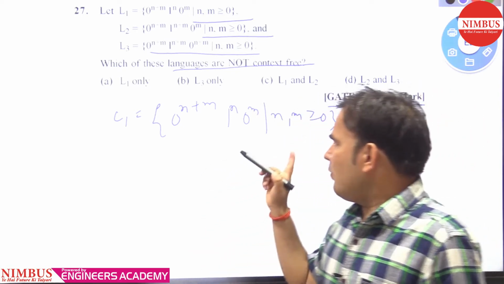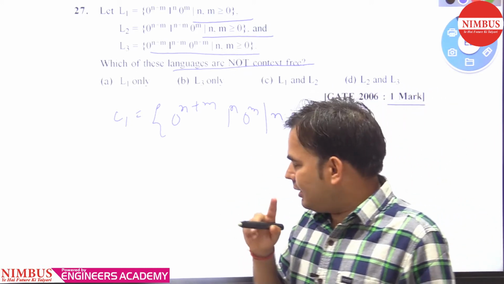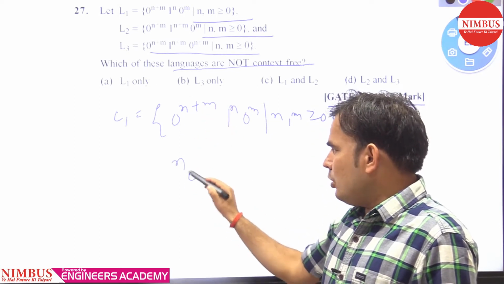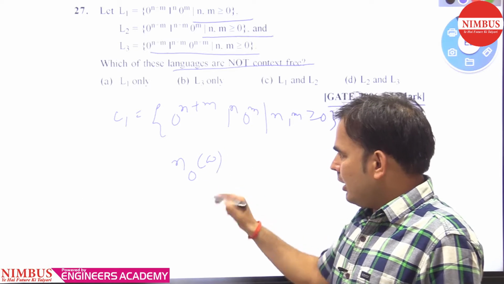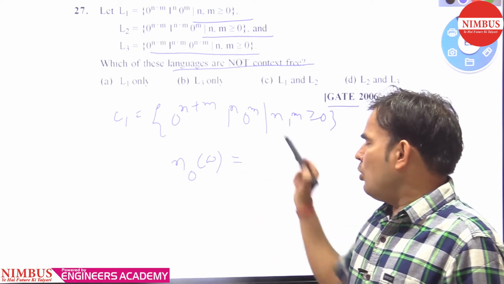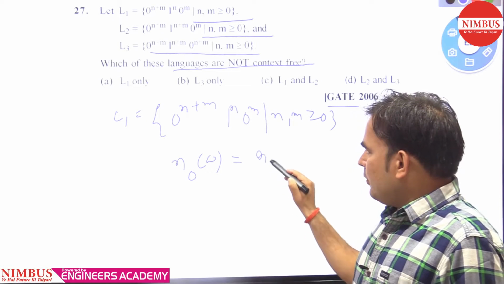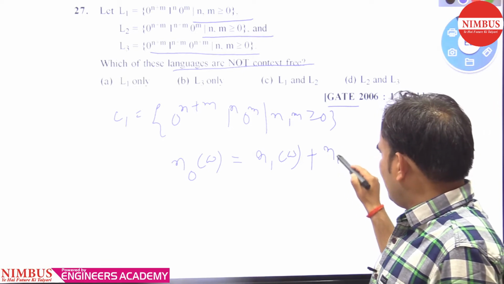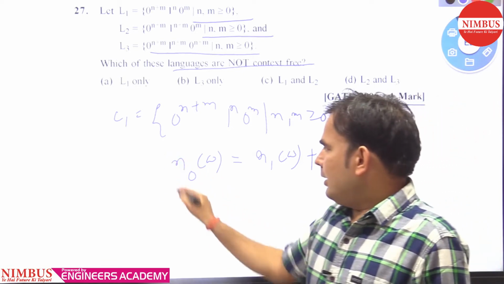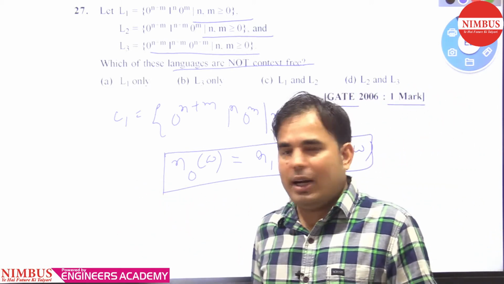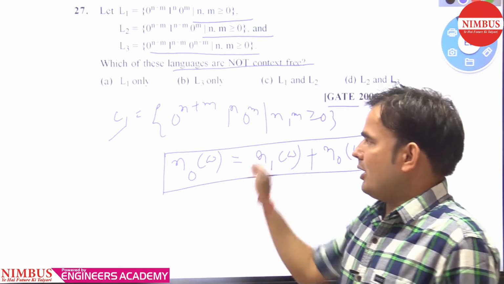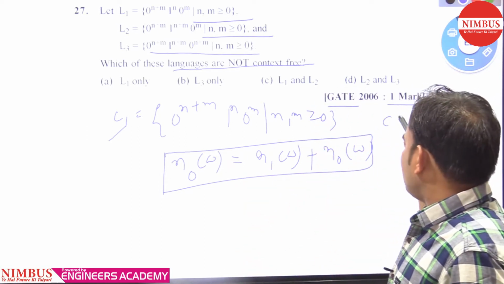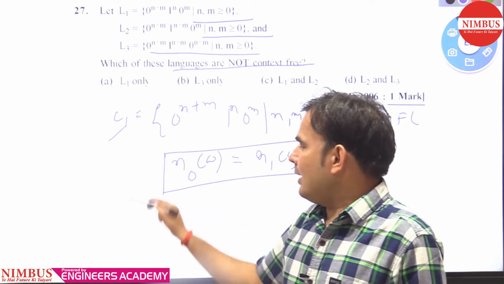So here only one comparison is required, and what is that comparison? The length of the zeros at the start of the string W is equal to the length of the ones in the string plus the length of the zeros after them. Only one comparison is required when we form the strings in the L1 language. So there is one comparison required. That's why it is CFL. Take the second language.